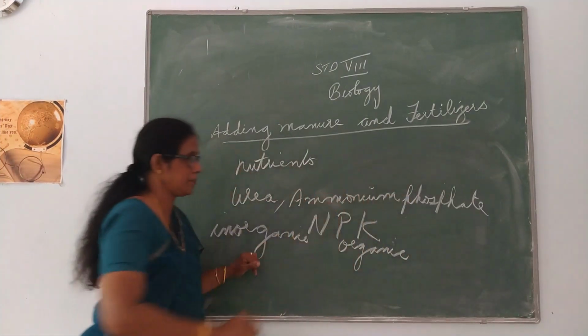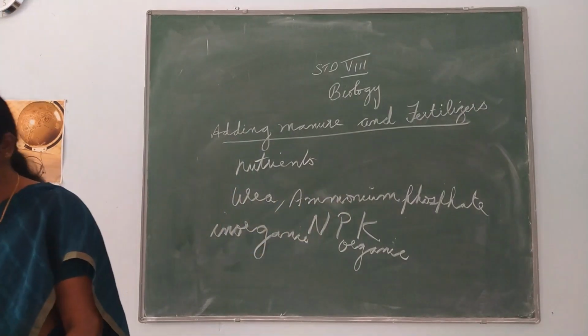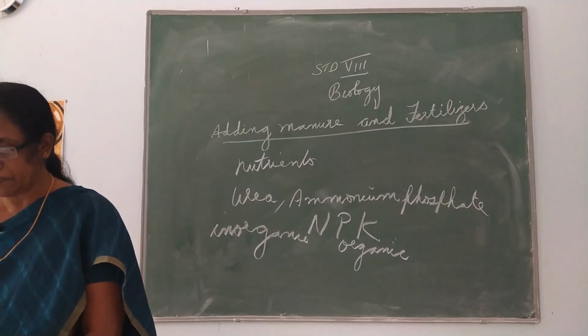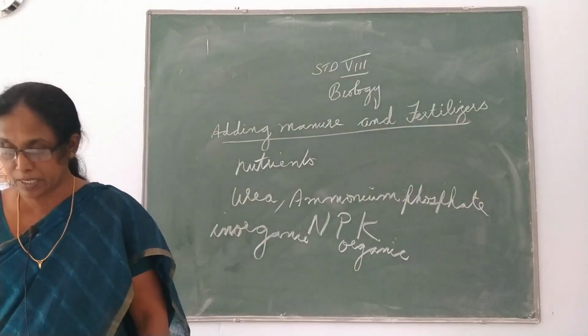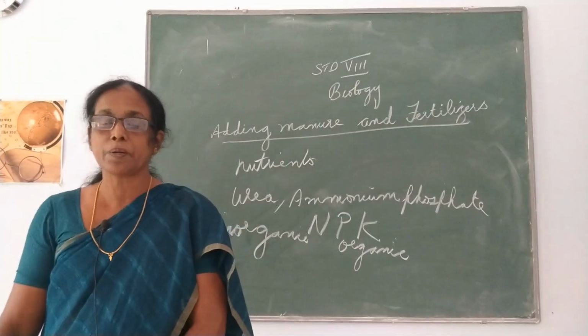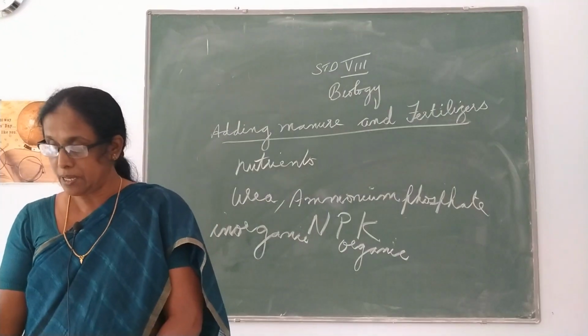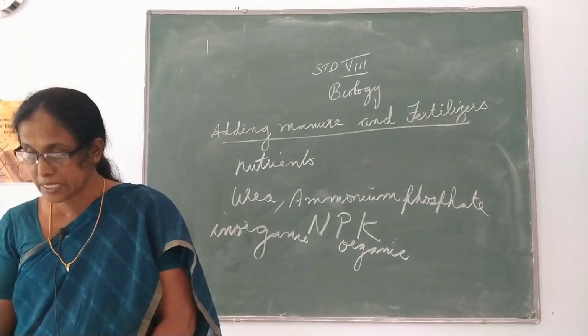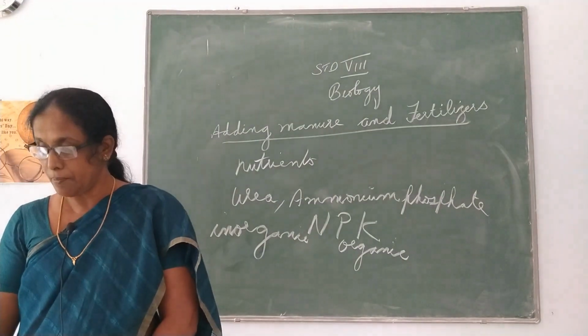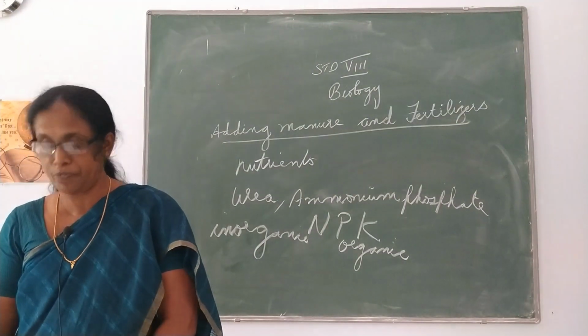It is obtained by the decomposition of cow dung, human waste and plant residue. Then the second difference, fertilizer is prepared in factories. Manures can be prepared in the fields.